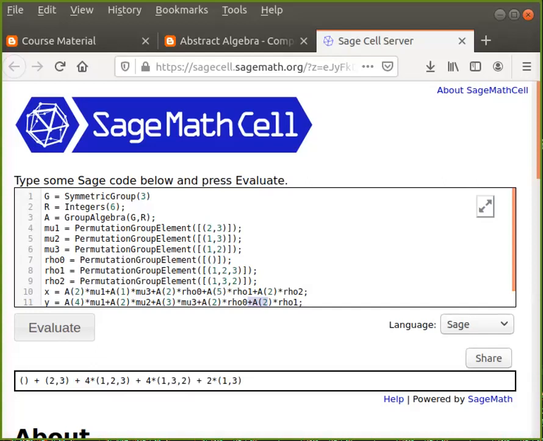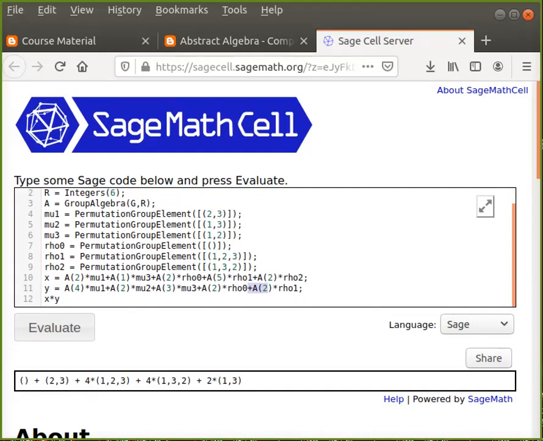If I give Z6, the addition will be addition modulo 6 and multiplication modulo 6. If I give 8, addition modulo 8 and multiplication modulo 8. The operations will be automatically updated. And here we have a structure. SageMath is a Python-based computer algebra system. It has an algebraic structure called group algebra. It understands our group ring. So A is a group algebra with respect to the group G, which is S3, and ring Z6.